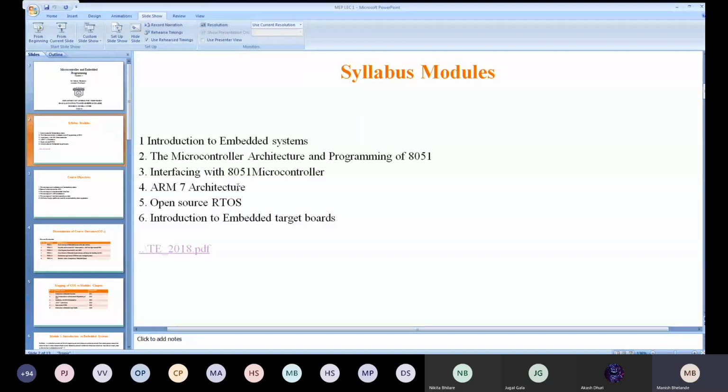Such kinds of boards that we are going to study are the Arduino Uno board we have in the practical, then the Raspberry Pi, then the ARM Cortex, which uses the ARM microcontroller, then the Intel Galileo board. We will study how they work, what their input and output functions are, how many pins they consist of, how many processors, transistors, registers; all these are the basic components it contains.